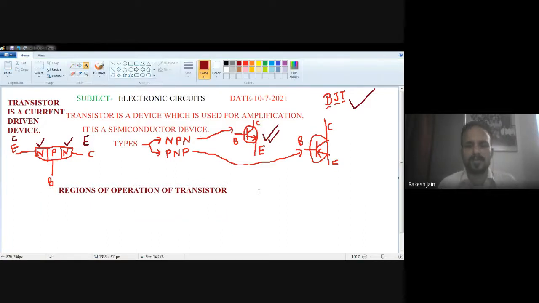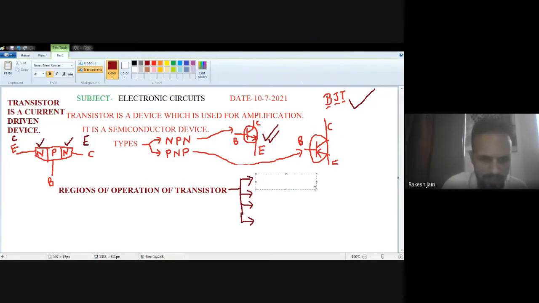Whenever we do proper biasing in the case of common emitter, common base, and common collector, when we connect the resistors, the batteries, the supply, voltmeter, ammeter, then due to the variations of the power supply, how does the transistor work in different regions? So there are basically four regions of operation of a transistor. Remember this very carefully.